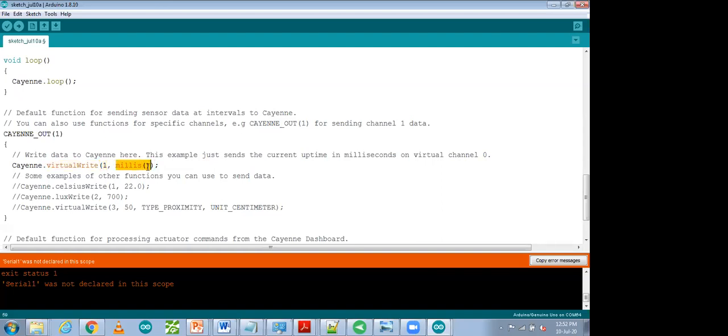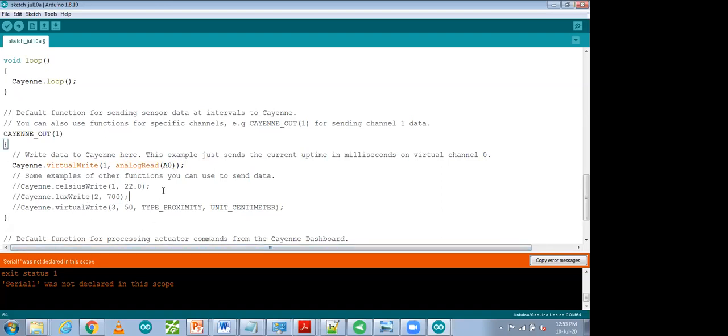If I want to send my analog sensor value, you have to use analog read, and then use the A0 pin for reading data from the A0 pin. So I'm going to read an analog signal and send that value to the cloud. I will connect one potentiometer with this pin and send data on channel number 1. I will show the meaning of channel number 1, don't worry about it. When we do it practically, we will be able to see it.